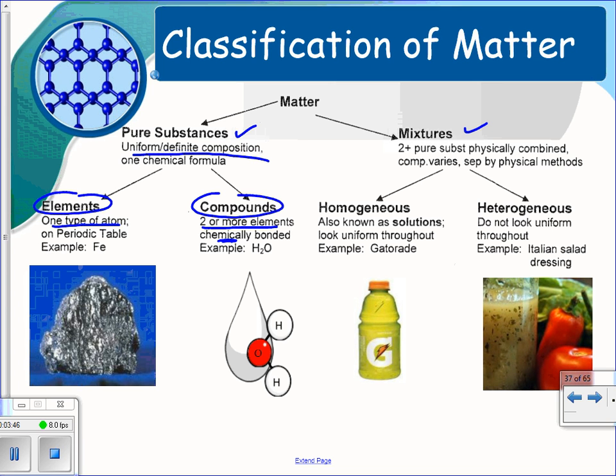Now, if it's not a pure substance, it's going to be a mixture. Mixtures are two or more pure substances that are physically combined. They can be separated by physical methods. There are two types of mixtures. You can have a homogeneous mixture, which is uniform throughout, or a heterogeneous mixture, which does not look uniform throughout. Another name for homogeneous is solutions.